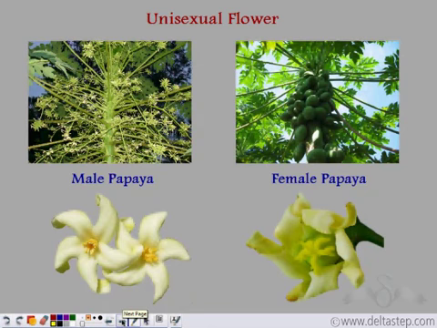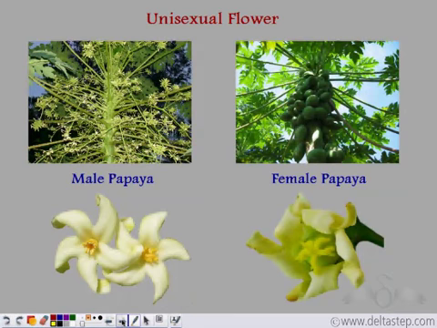Well, this is a papaya plant. Both of these are papaya plants. This is a male papaya plant which has male papaya flowers like these, and these are female papaya flowers. Since these flowers are unisexual, that is, they have only one reproductive part, either the male reproductive part or the female reproductive part, that is why self-pollination is not possible in these flowers.